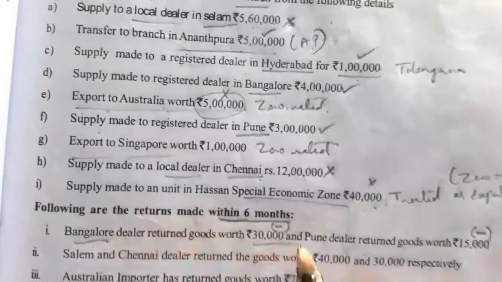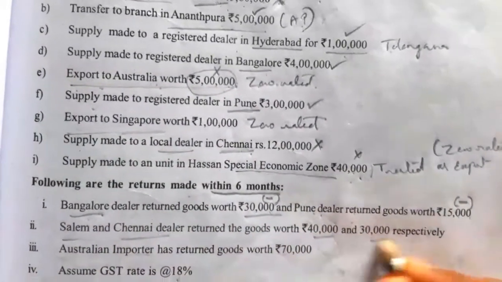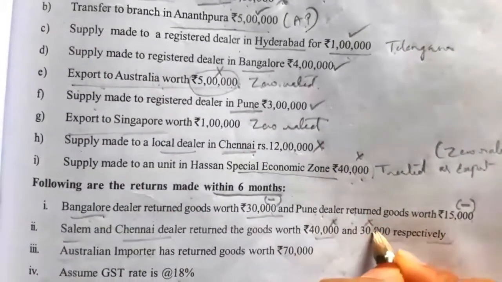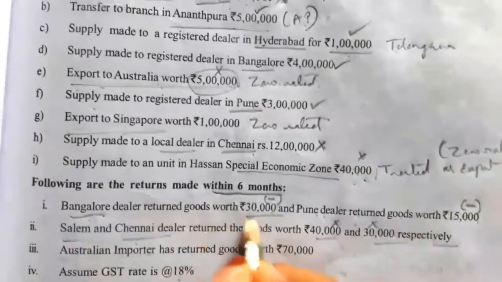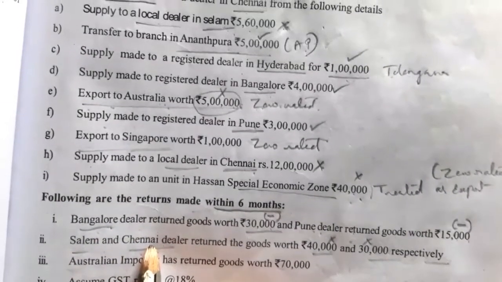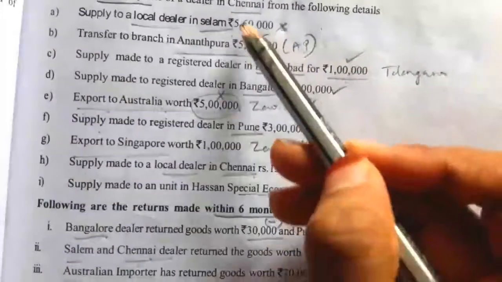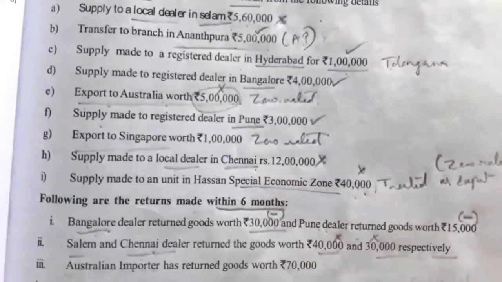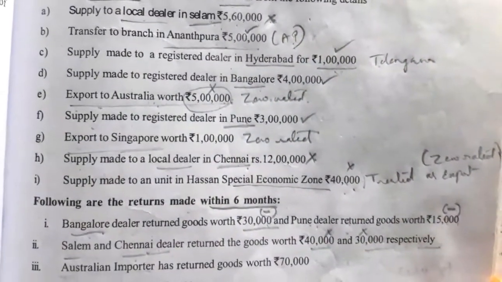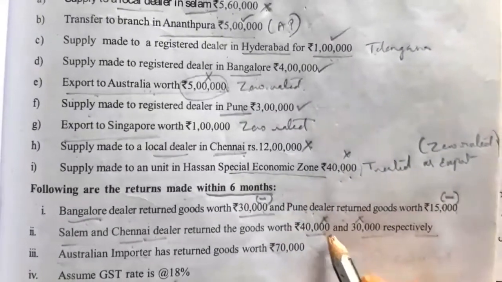Bangalore is a different state, Pune also a different state. Then Salem and Chennai dealers have returned the goods, 40,000 and 30,000 respectively. These two values we should not take, because these are returns made within the state, Salem and Chennai within Tamil Nadu. We have not added these 12 lakh and 5,60,000 while calculating the taxable supply. So when we have not included them, we should not even deduct the value.